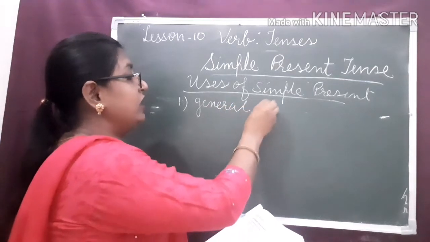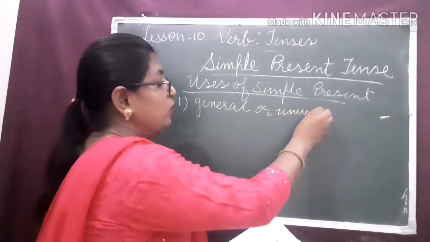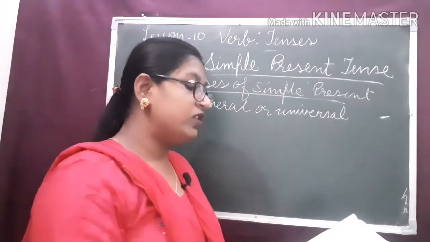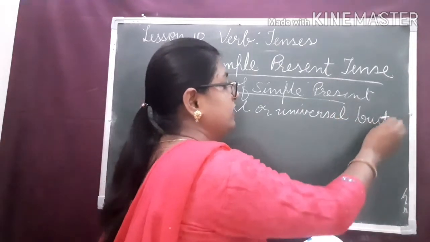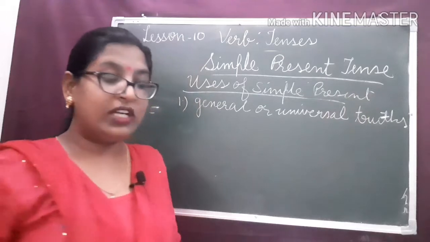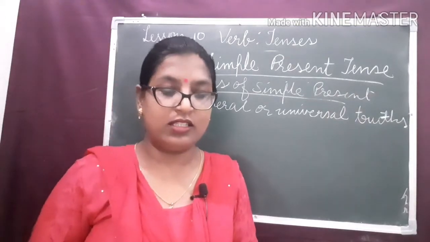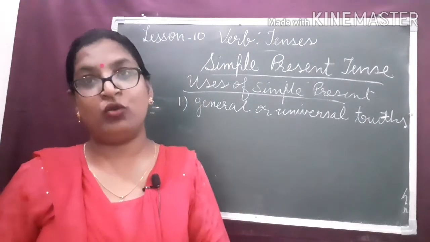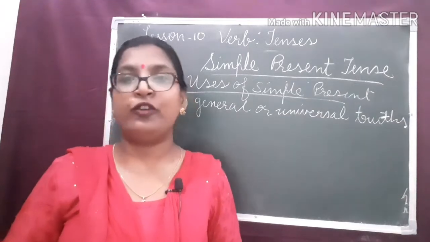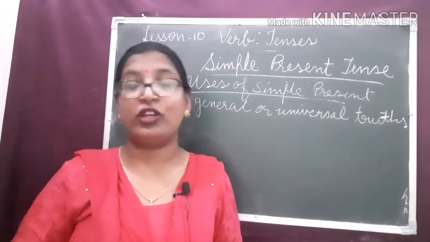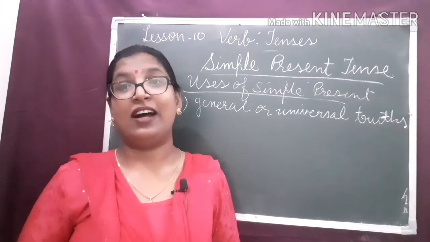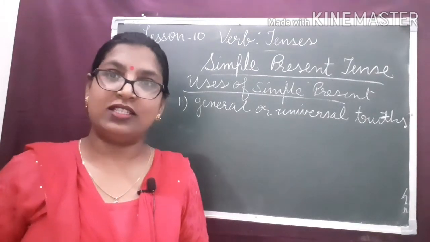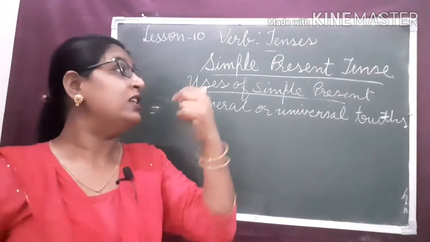General or universal truths means something that was true in the past, is true now and will be true in the future. The facts which are not going to change are called general or universal truths. To express them, we use simple present tense.